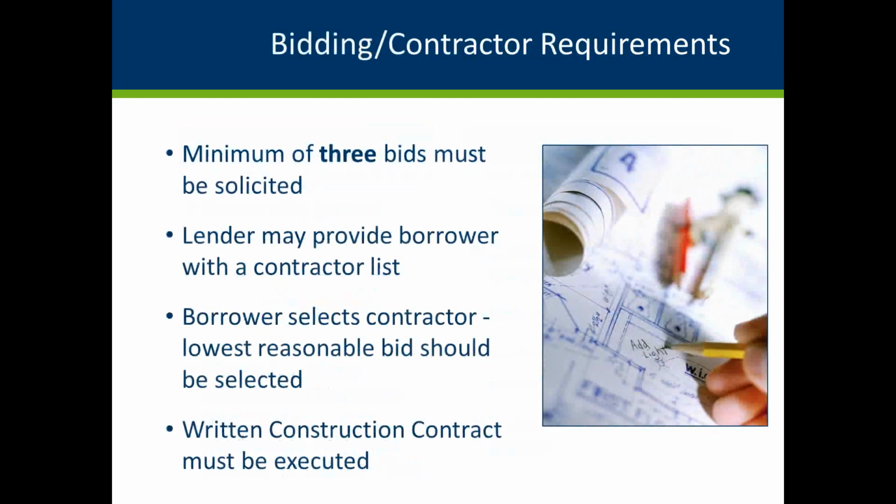At least 3 bids from Minnesota Housing licensed building contractors must be solicited based on the written scope of work. Lenders may assist borrowers in selecting the building contractors to complete the rehabilitation. In general, the lowest reasonable bid should be selected. If the lowest reasonable bid is not selected, the lender and borrower must provide written justification. The contractor must sign and date all bids.